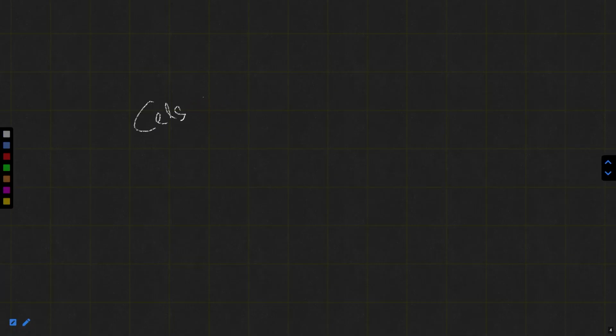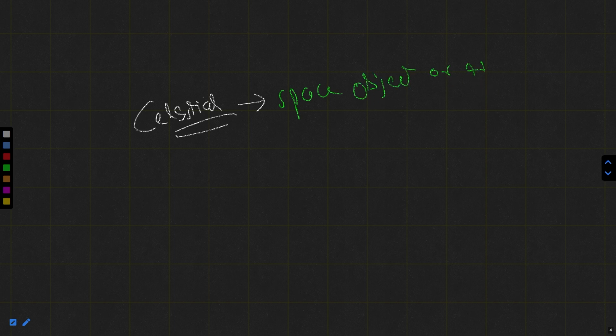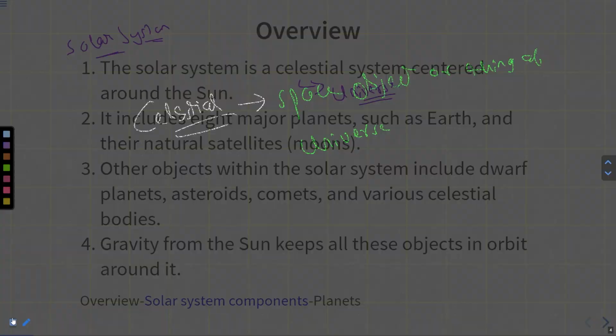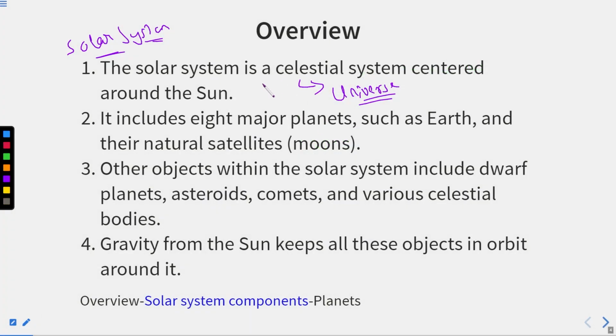Whenever you see the word celestial, it basically has two meanings: a space object, or think of the universe. So remember, the solar system is a celestial system centered around the Sun.